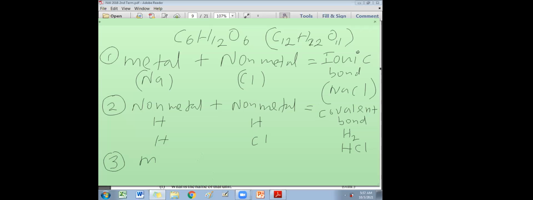Okay, the third one is an exception, I mean extra knowledge. If two metals combine, the combination will give rise to an alloy. Say I take zinc, and the other metal I'll take copper. What is the alloy? Brass will be the alloy. Is that clear? This is how you get it.